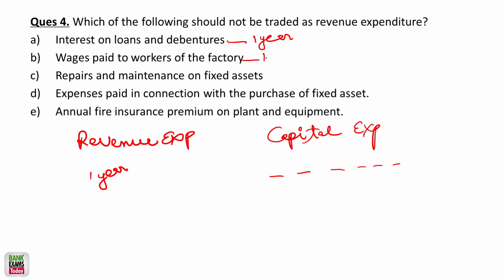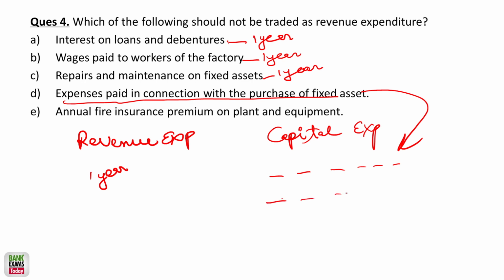Wages paid to factory workers, obviously you can divide it into 1 year, even into per day. Repairs, it is obviously 1 year. You can allocate it to 1 year. Expenses paid in connection with purchase of a fixed asset: you purchase a fixed asset that can be used for 5 years, 10 years. You need to distribute that cost over 5 years, 10 years by the use of the depreciation concept. Fire insurance is again for 1 year. So the expense paid in connection with the fixed asset, D, is the correct answer. It is a capital expense. It can be a question in the exam, very important.